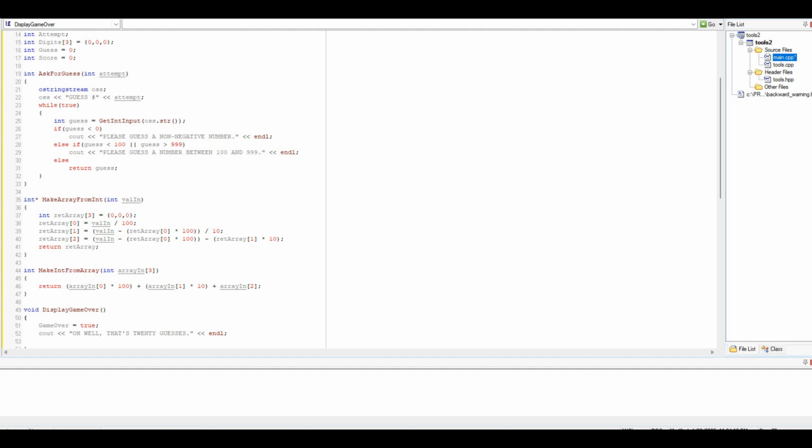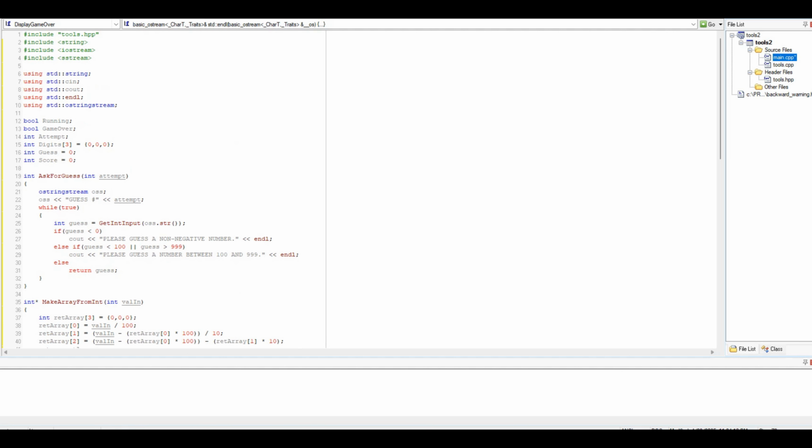So why not just add it inside here? We know this is getting called when the game is over. Cout, my number was, make integer from array the digits. We need another endl.